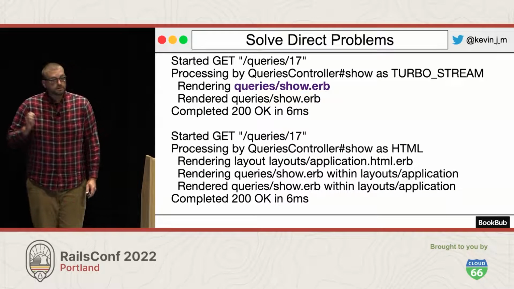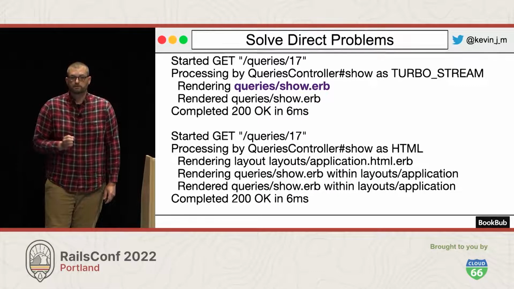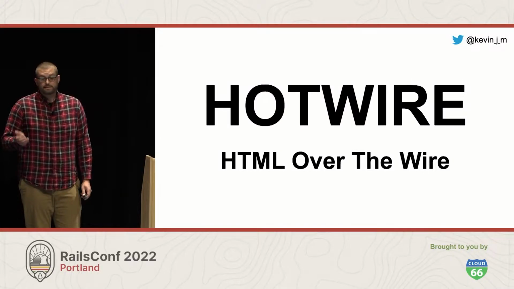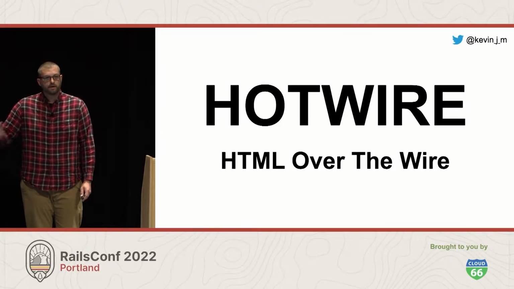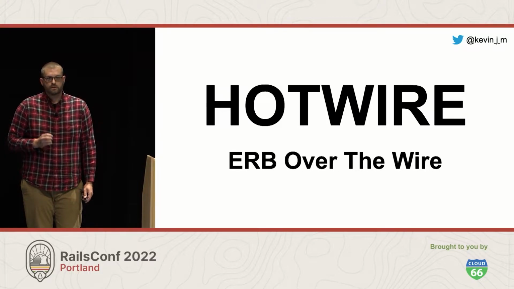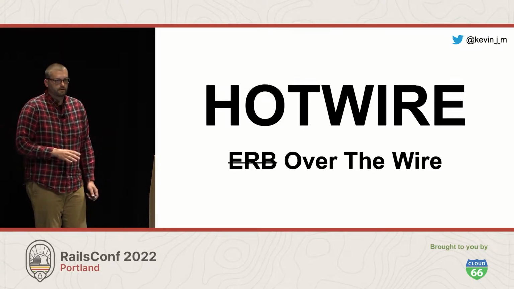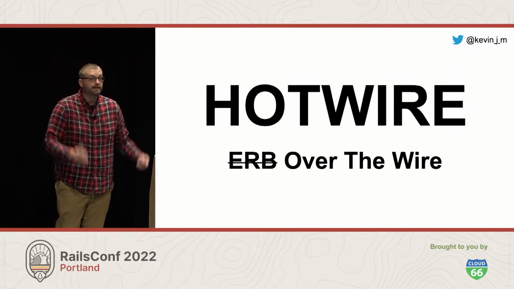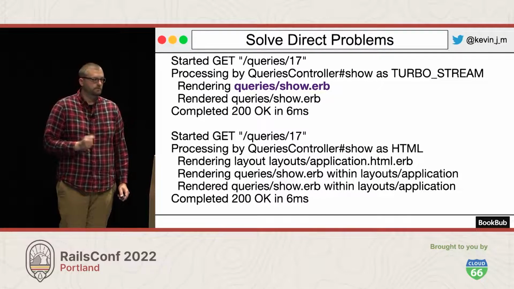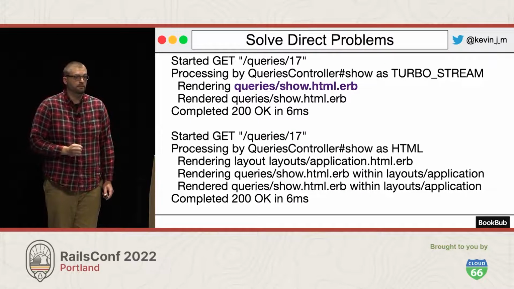See, the issue of what I was doing is I was asking Turbo to render my show.erb file. And if you're not as familiar with Hotwire, just like me, Hotwire will process HTML over the wire. What I was asking Hotwire to do is process ERB over the wire. And that's not what Hotwire does. It's not ERBwire. That's a less fun name. It's Hotwire. So the issue was I had broken the convention of the name of the file. I shouldn't have been asking it to process and render show.erb, but instead the HTML variant, show.html.erb.